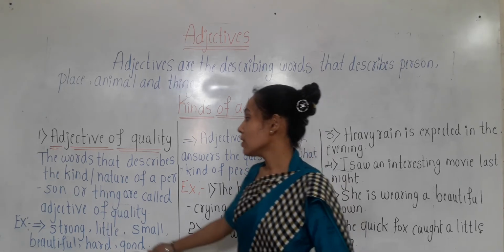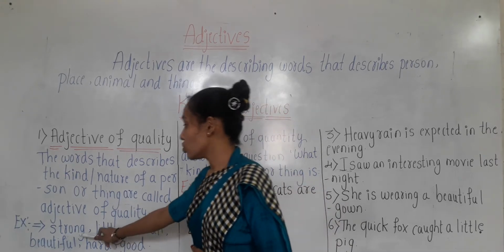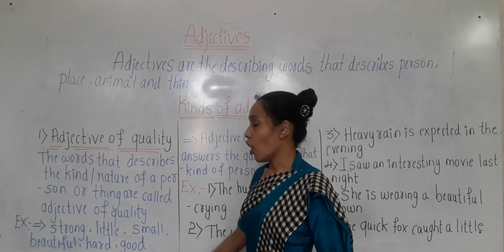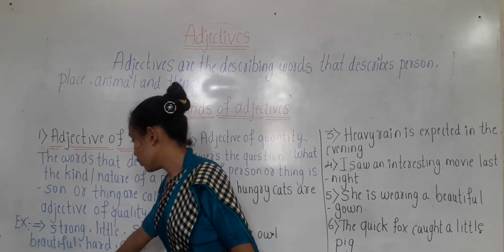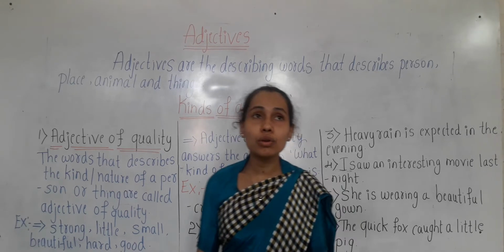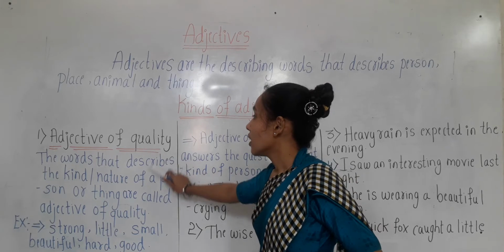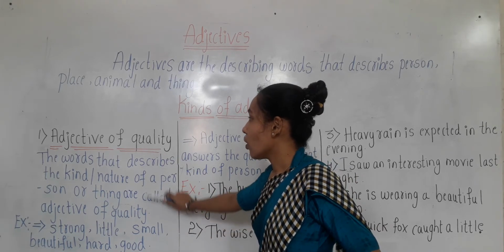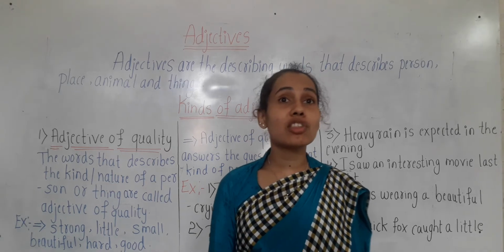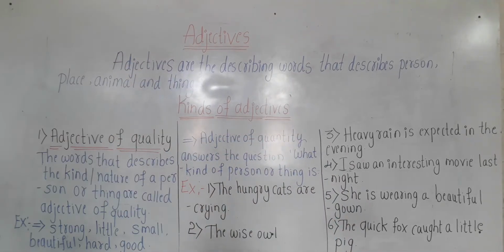We have some examples over here, children: strong, little, small, beautiful, hard and good. These words are showing the quality of nouns. Have you got it?